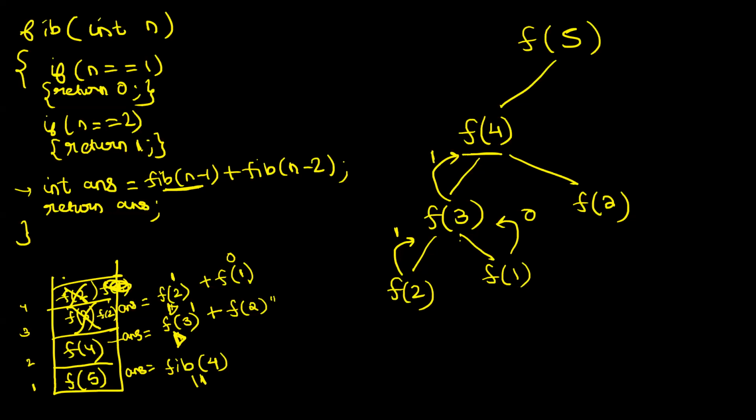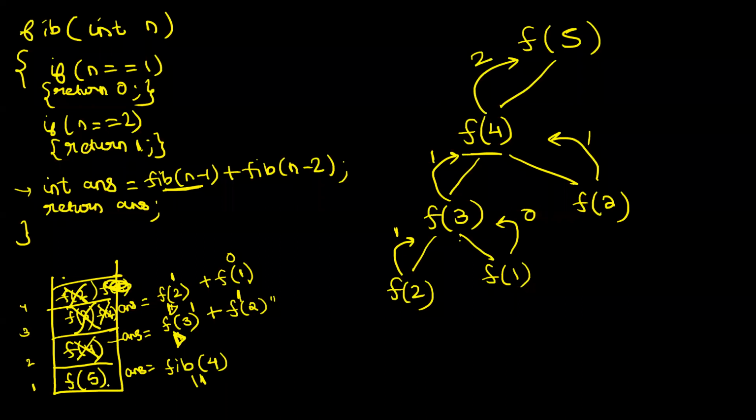Now what will f of 2 do? It is a base case. So it will return. What will it return? It will return 1. So this returns 1 to the caller. Okay. So f of 2 has returned 1. Okay. Now what is this line? 1 plus 1 is 2. 2 gets assigned to answer. And you return answer in the next line. So f of 4 has returned the value 2. That is, the fourth Fibonacci term is 2.